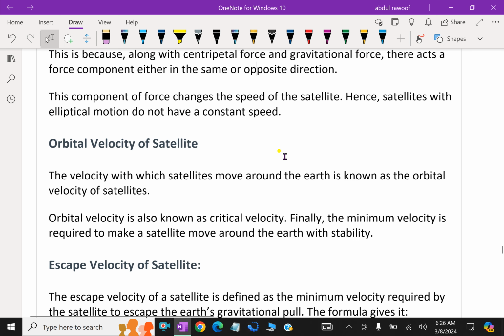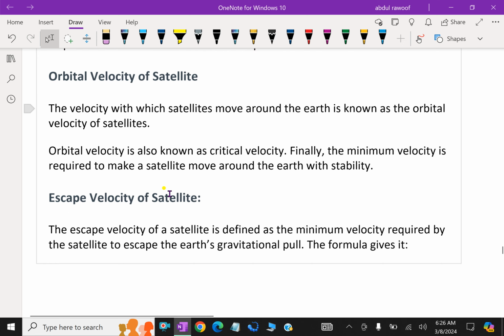Next, orbital velocity of a satellite. What is the velocity in orbital path? The velocity with which the satellite moves around the Earth is known as the orbital velocity of the satellite. Orbital velocity is also known as critical velocity. Finally, it is the minimum velocity required to make a satellite move around the Earth with stability.